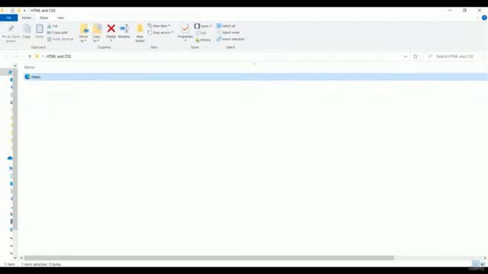So right now we have our index file with HTML extension, or you can call it a file format. So now you can start coding in this index file with any editing or coding software. So if you have NetBeans, if you have Sublime Text, or if you have Dreamweaver, you can start coding. But if you don't have any software, you can still start coding with your default Notepad.